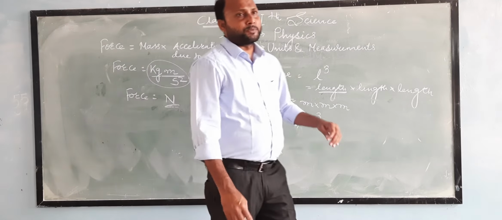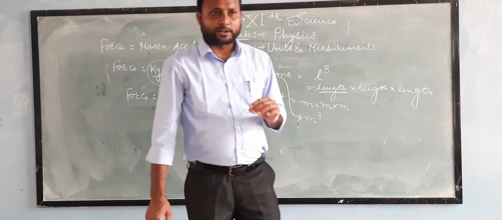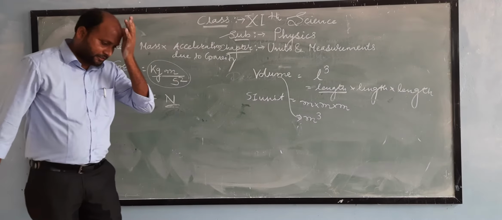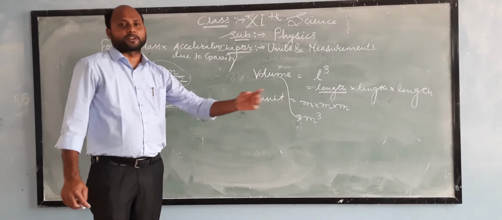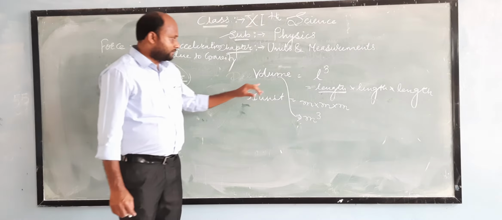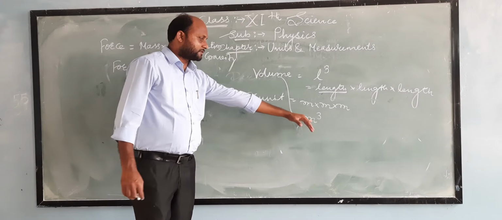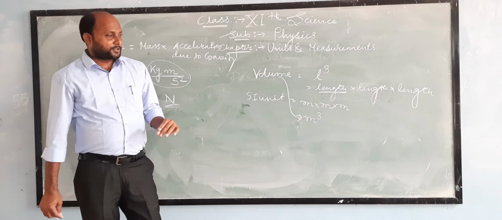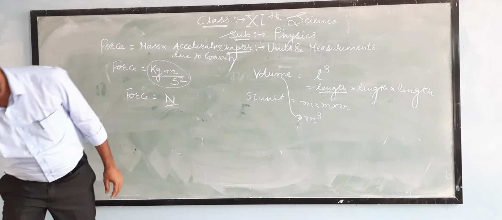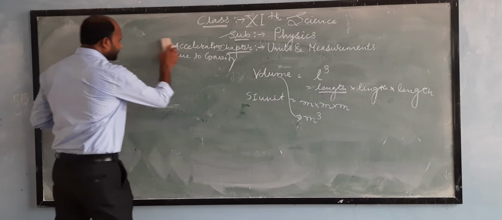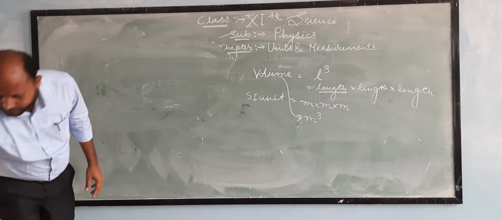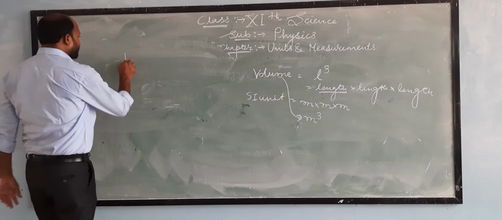So guys, always remember SI unit is very important when you are given any physical quantity. Its SI unit is always denoted. So therefore SI unit of volume is denoted as a meter cube. So this was an example of a derived physical quantity. Now we will take another example for your understanding. Now we will take density.